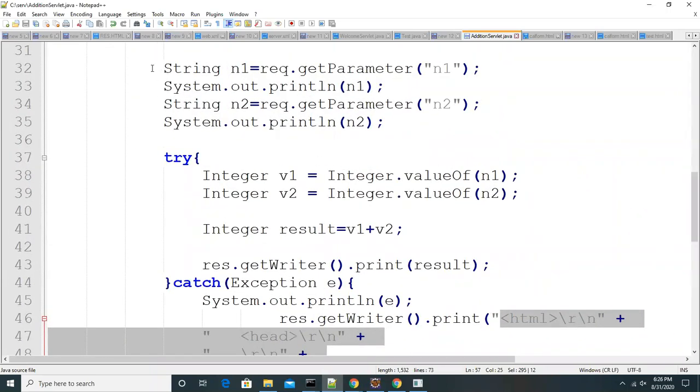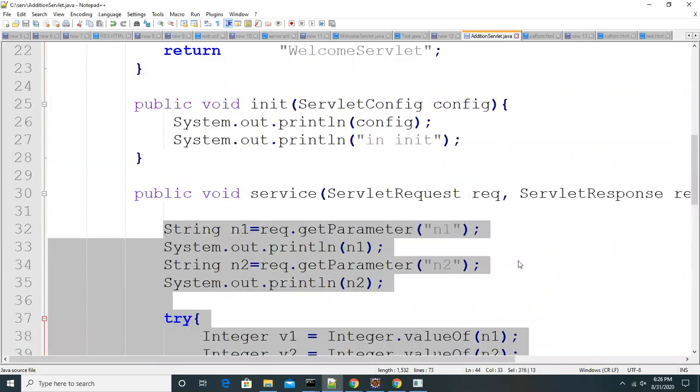In this service method, whatever logic you write, suppose my requirement is I want to get the data from the database. When we talked about JDBC, we saw many examples: getting data, inserting data, updating data, deleting data. To get the data, in the form I will give a country name, because I want to see all cities of that country.